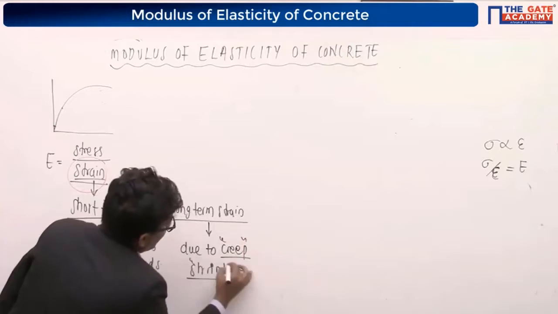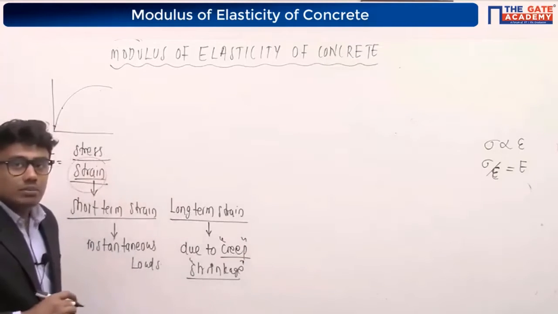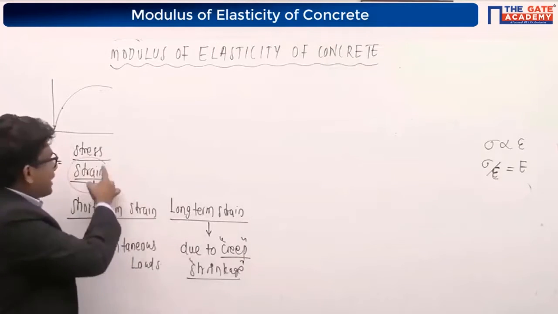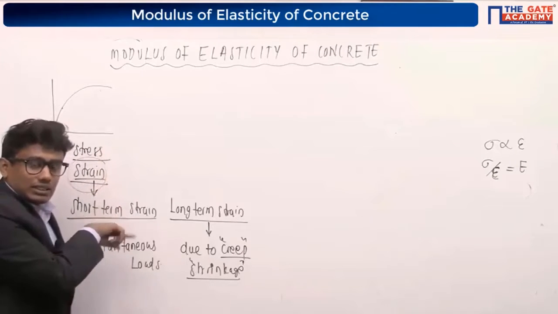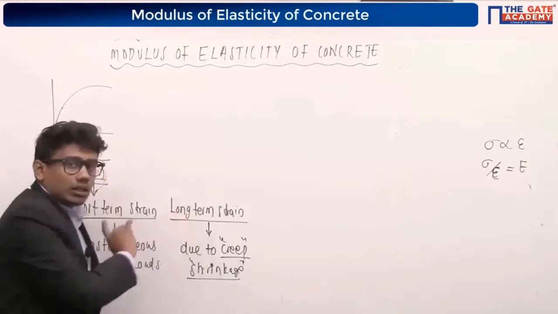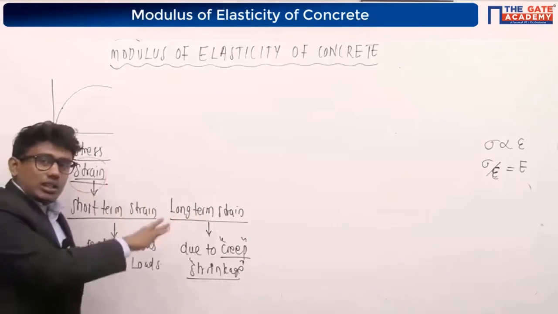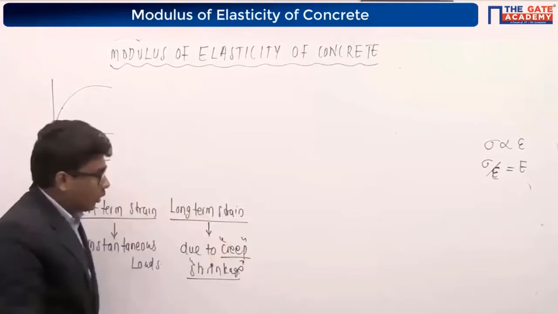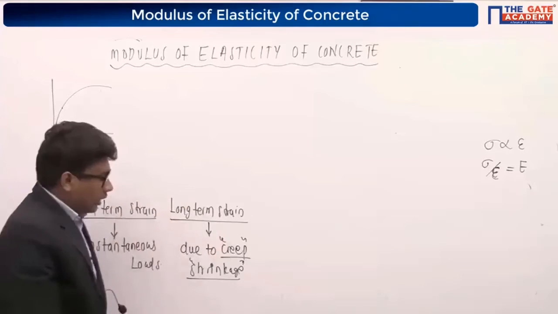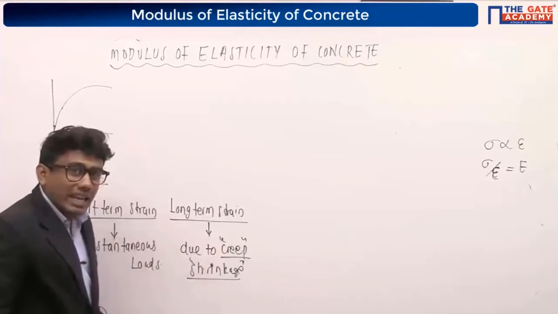Due to creep and shrinkage, there will be long-term strain. So Young's modulus is actually stress by strain, and we can consider the strain in two ways, that is short-term strain and long-term strain. The short-term strain is immediately due to the load, immediately after the application of the load. This long-term strain is due to the effect of creep and shrinkage.